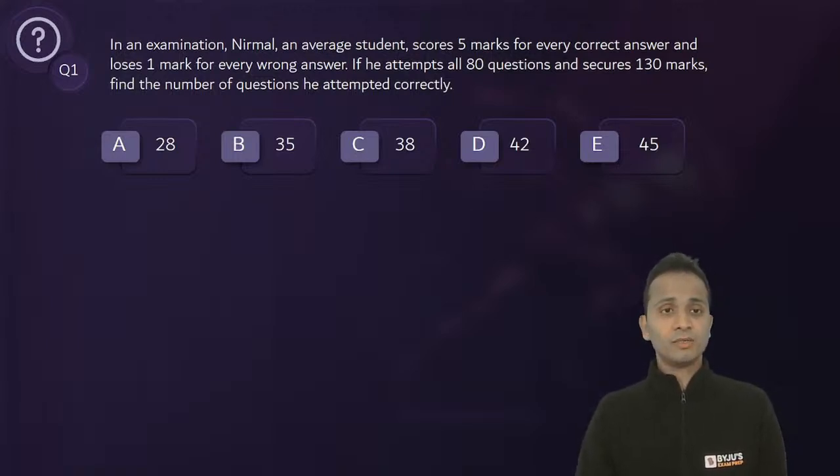Samarth, Aditya, very quick, nice, good.